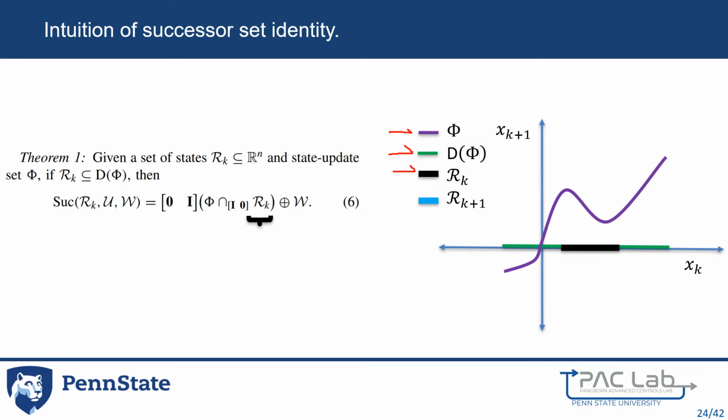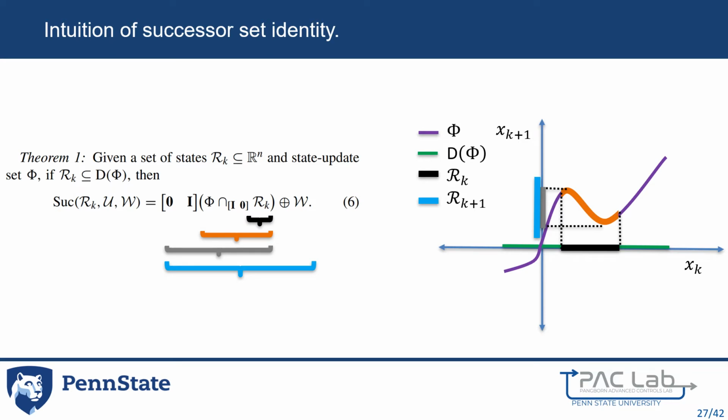Note that the reachable set at time step k is contained by the domain set, as is assumed in Theorem 1. The identity first takes a generalized intersection with the state update set and the reachable set at time step k, and then projects the resulting set onto the k plus 1 dimensions. Finally, a Minkowski sum is taken to account for the additive disturbance.